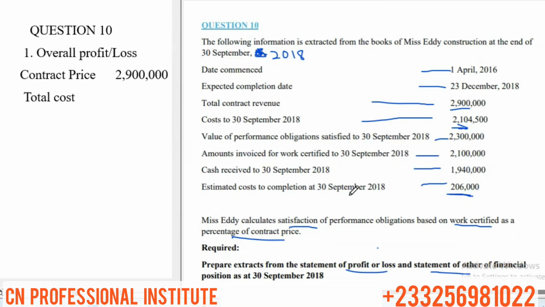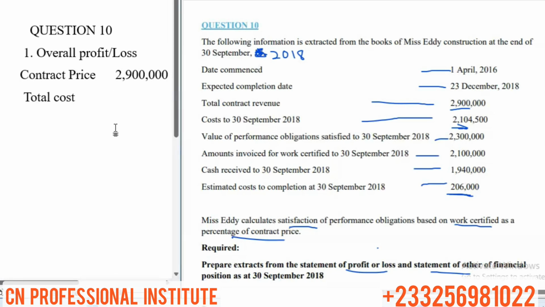So as at the end of the period that you are paying your extract, you know your cost to date. Then you estimate that from this date till I complete, I will incur this cost. So the 206,000 is the cost to complete, which is estimated at 30th September 2018. So we did estimation at 30th September 2018. So that's the cost to complete.